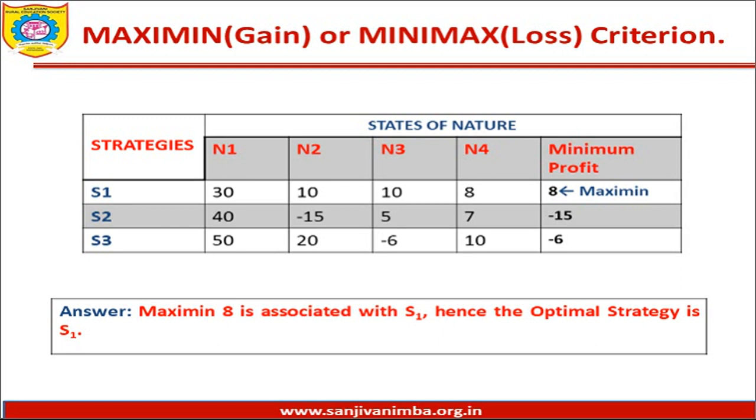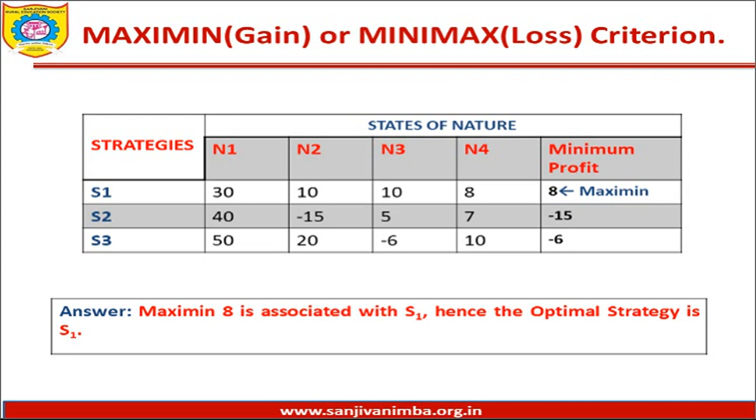Out of them, the least is minus 15. And lastly, for strategy number 3, the values are 50, 20, minus 6 and 10. The minimum among them is minus 6. So you have got 3 minimum values: 8, minus 15 and minus 6.